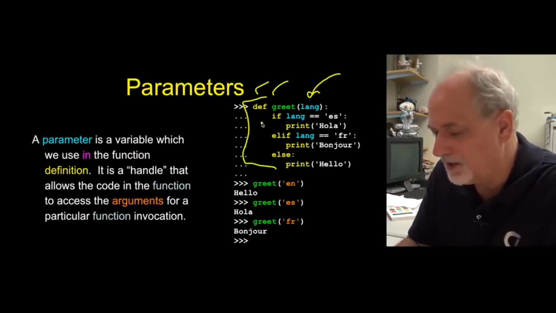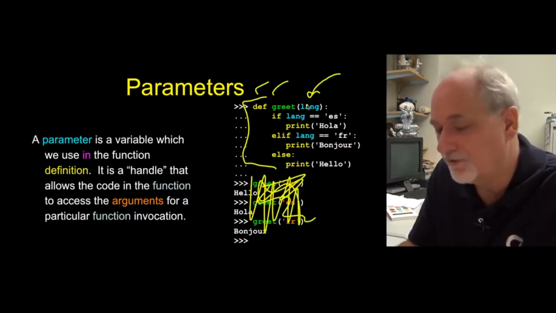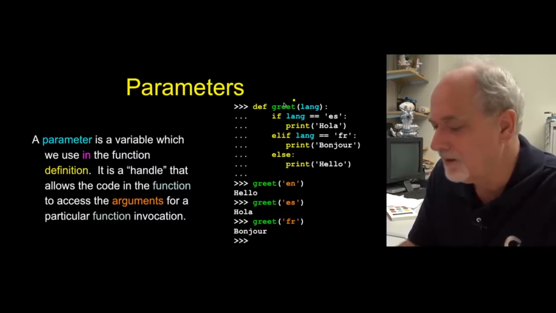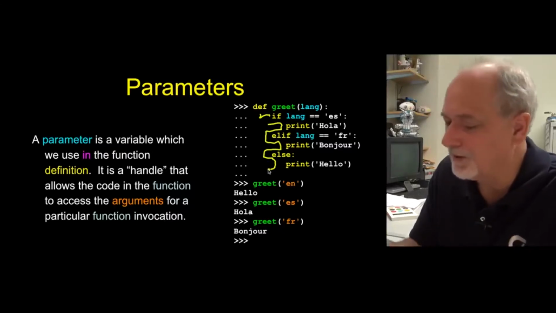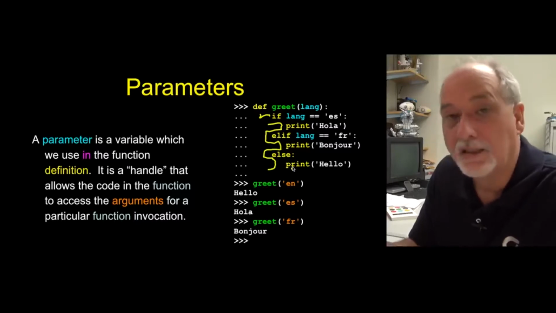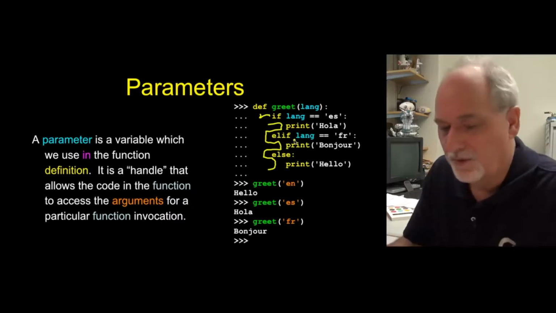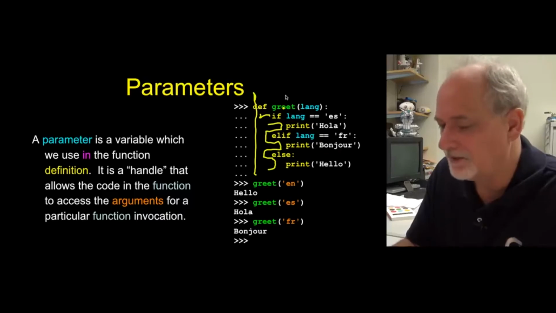We don't need to see this part down here right now. All we know is we're going to make a function, and we're going to take a parameter, and this lang is the placeholder that tells us what that parameter is. Okay, so within the function, we're going to check to see if the language is Spanish. If it is, print hola. Else, if the language is French, print bonjour. Otherwise, print hello. We have a very highly simplified language translation system here. So the def, of course, does nothing except remember that and define the concept greet.